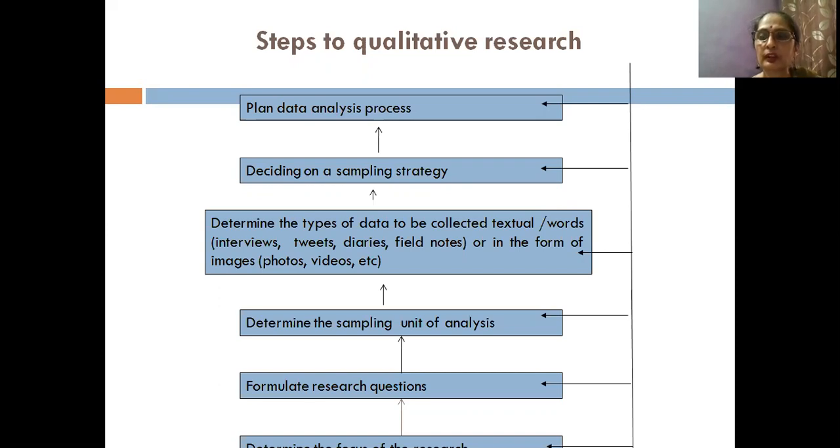After collecting the data for your qualitative research, as a researcher you need to decide on the analysis process, whether you want to do a content analysis, feature analysis, sentiment analysis. You want to analyze the data collected through word clouds. You may also take the help of software which is available, like NVivo.